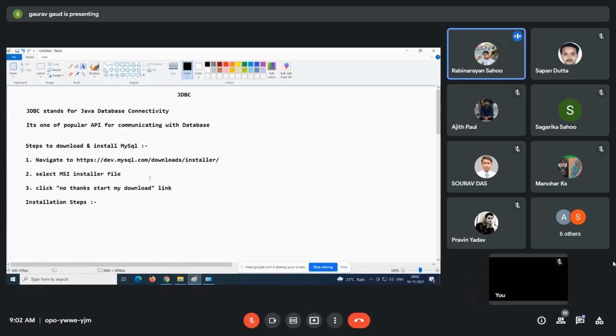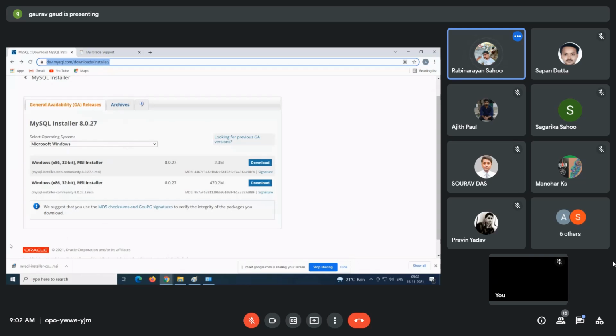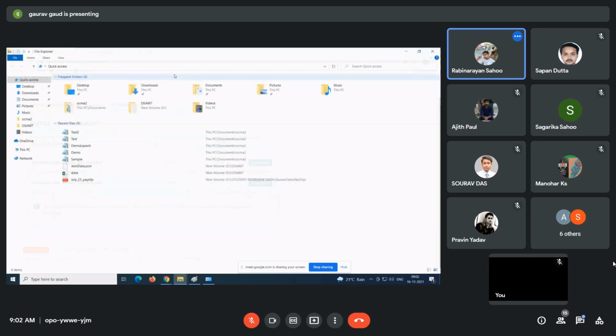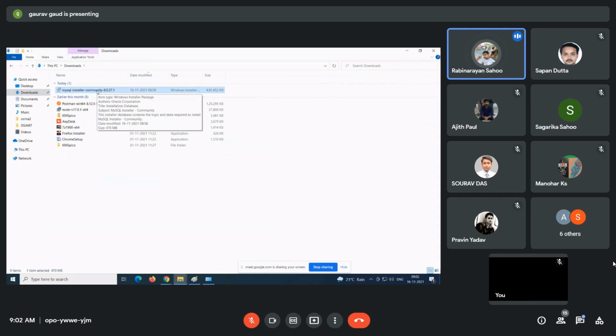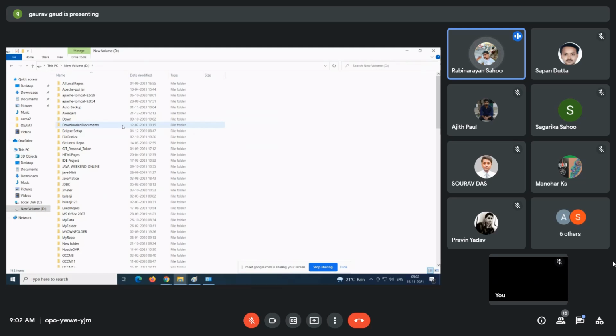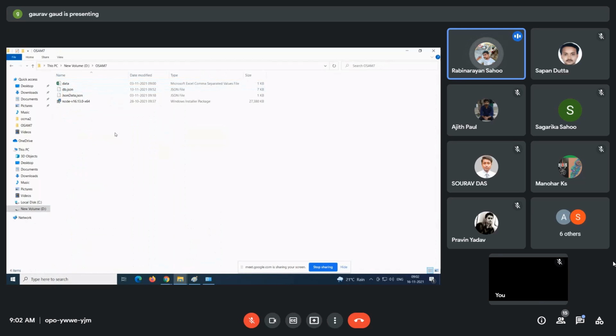Now see the installation steps. You have to be very careful. First, open this file. Let's say I'll open this. Not like that. Go to downloads. First, keep this file in some better place, so go to the folder where we have everything.